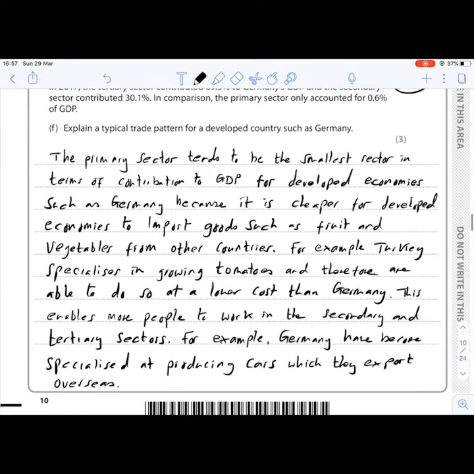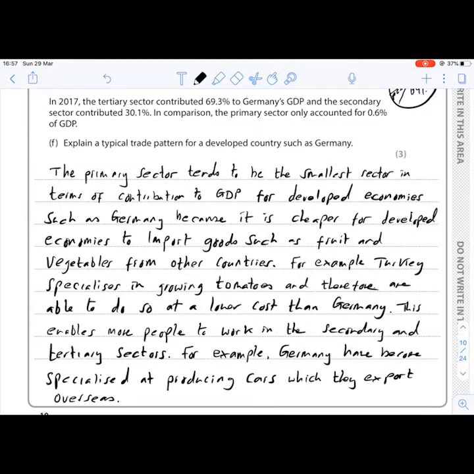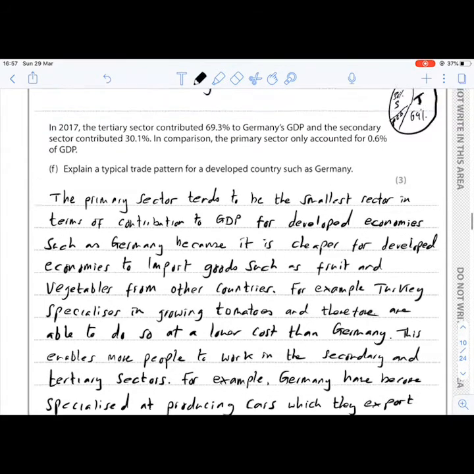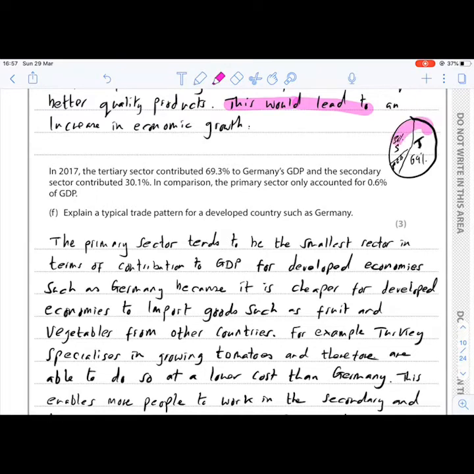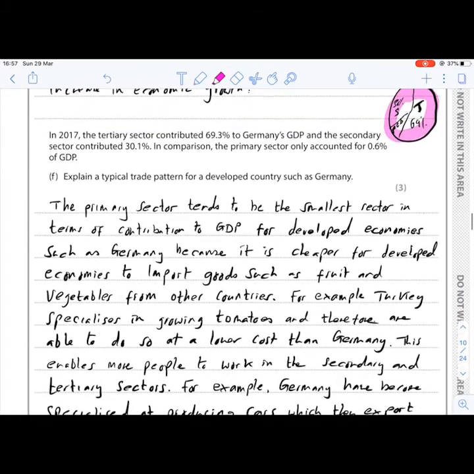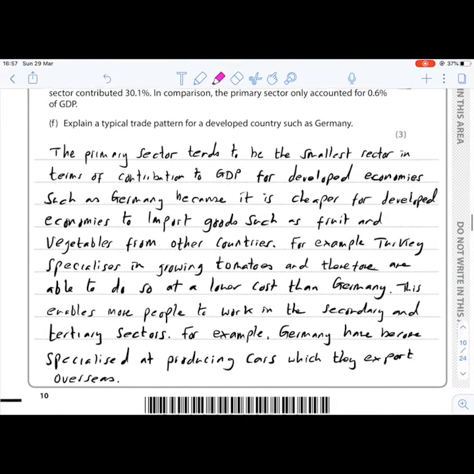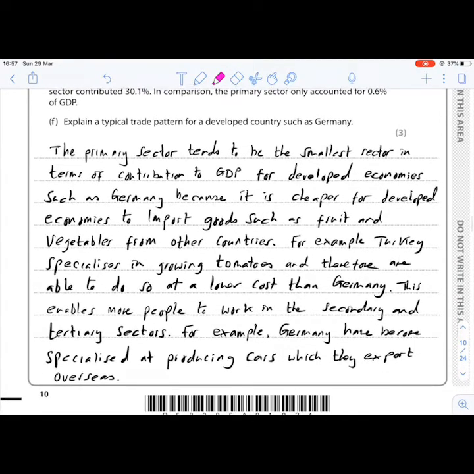Okay, let's have a look and answer to this question. Explain a typical trade pattern for a developed country such as Germany. So basically we need to explain why this has occurred, or why developed economies usually have a bigger tertiary sector followed by a secondary sector, and the primary is usually the smallest sector.